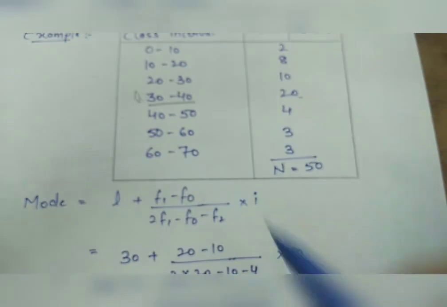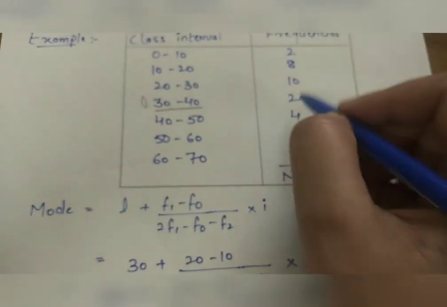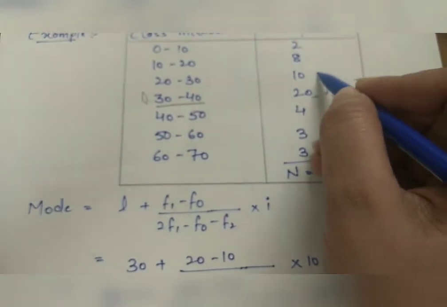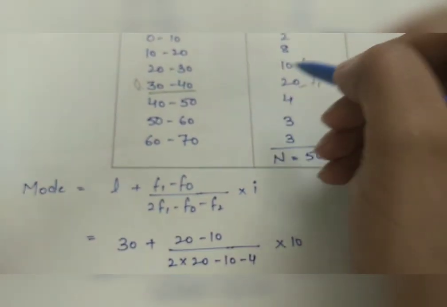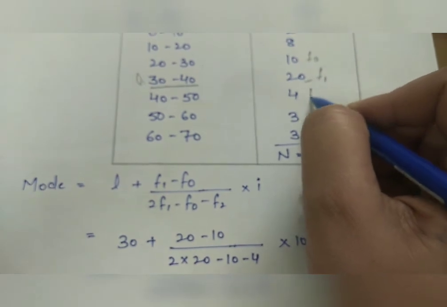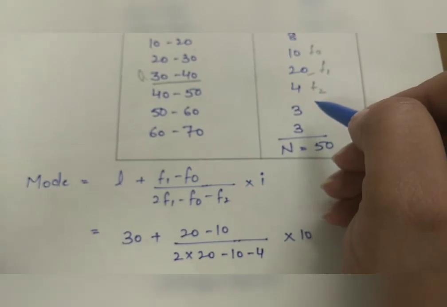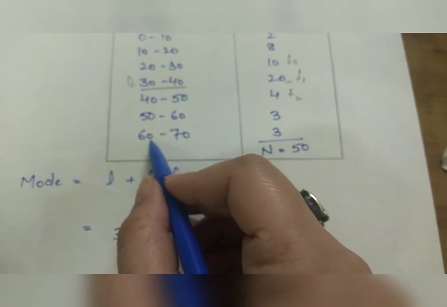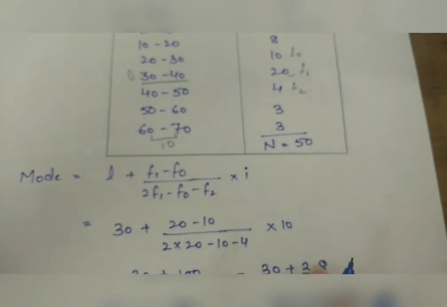So 30 is L, F1 is 20, and F0, the preceding class, is 10, and F2 is 4 because F2 is the succeeding modal group, and I is 10. Difference is 10. So I is magnitude, so I is 10.